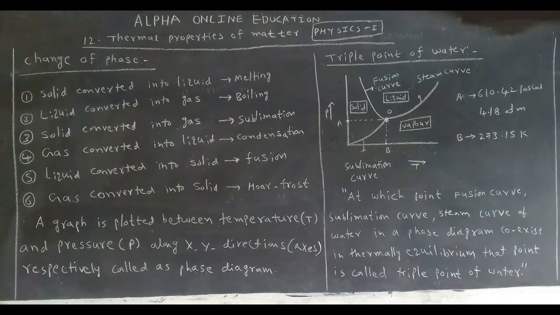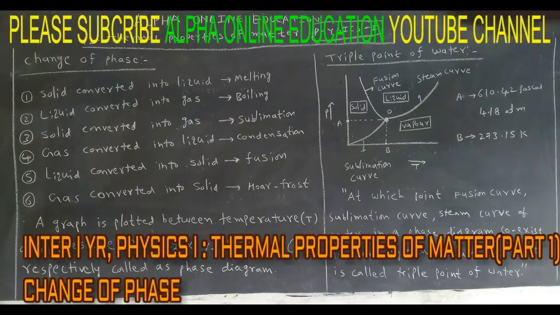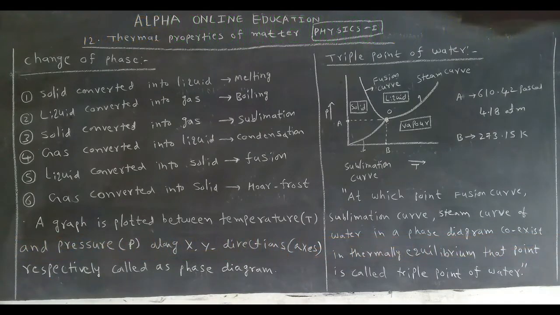Or if you want to expand like this: the fusion curve, left side is solid, right side is liquid. For the steam curve, left side is liquid, right side is vapor. And for the sublimation curve, left side is solid, right side is vapor.